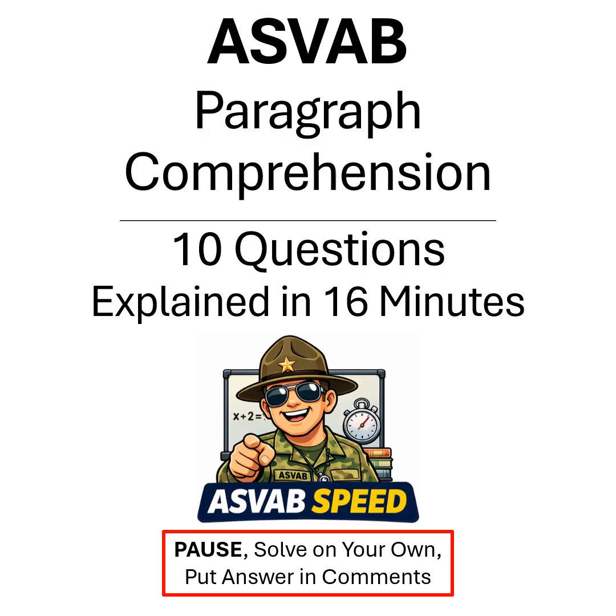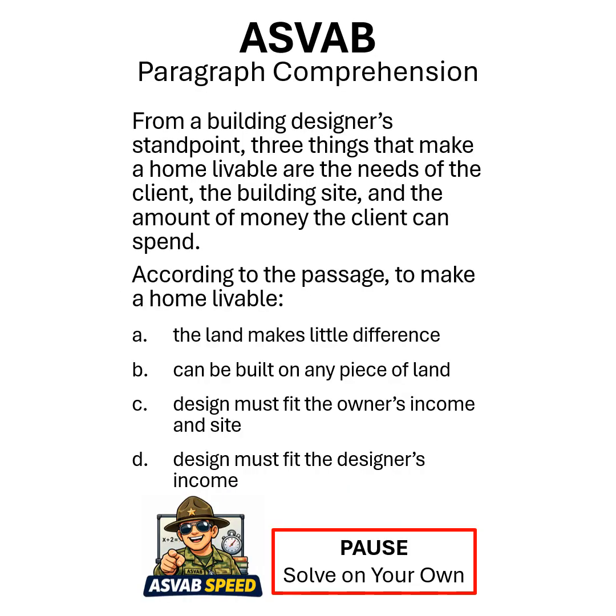Let's begin. Paragraph comprehension. From a building designer's standpoint, three things that make a home livable are the needs of the client, the building site, and the amount of money the client can spend. According to the passage, to make a home livable, what? Remember to pause and solve on your own first.